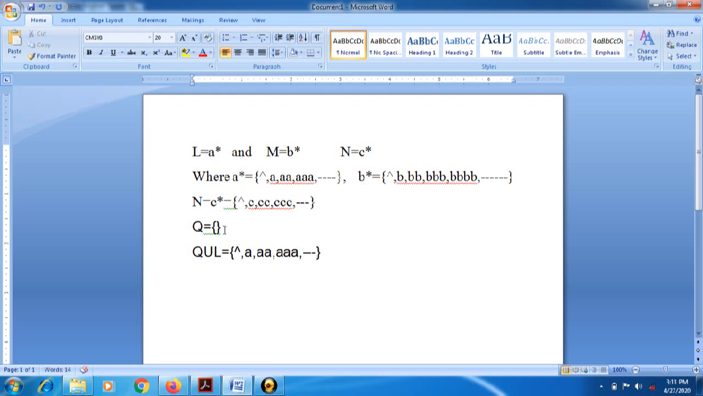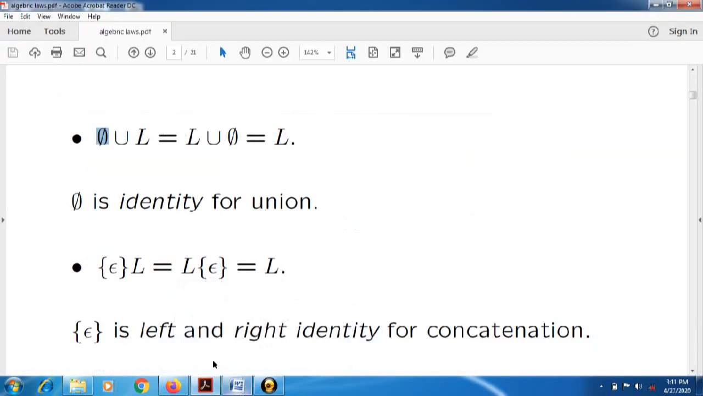Because whenever we are making any combination with the phi set, meaning the empty set, we get that set as an answer. This will be the same for L union phi. We will find the same value, and so on. Now check: these two values are the same as the set L, meaning A star. So according to this example, we can say phi is the identity for union.